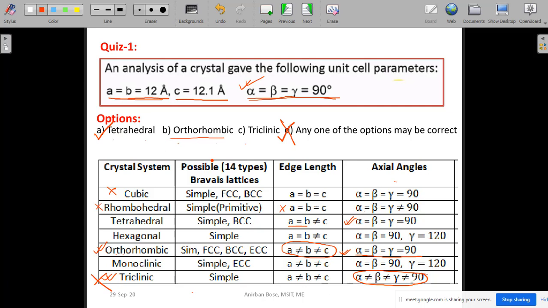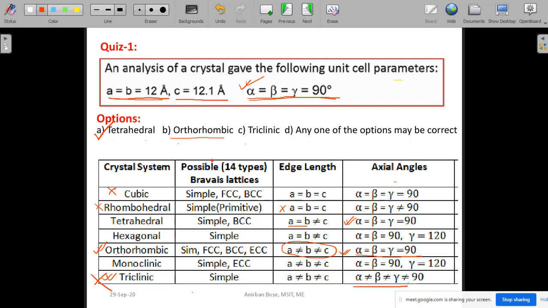Triclinic can be the case because there is no restriction in alpha, beta and gamma.